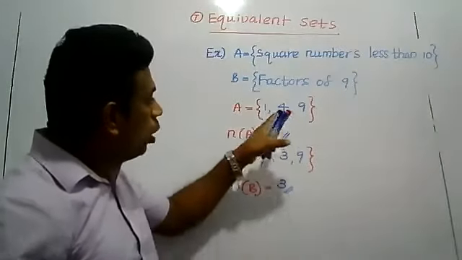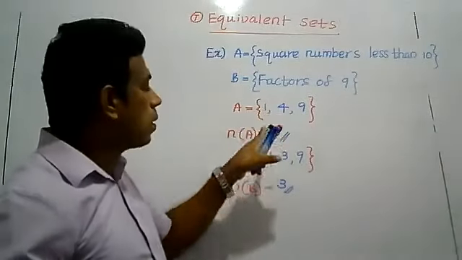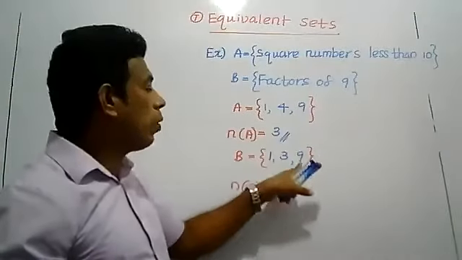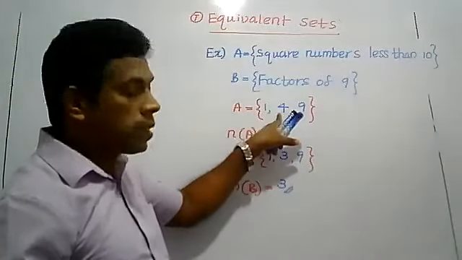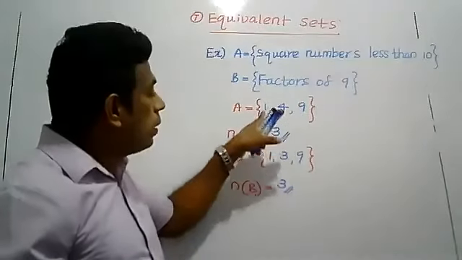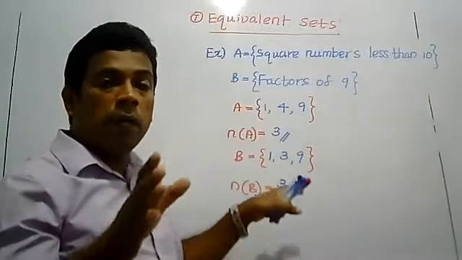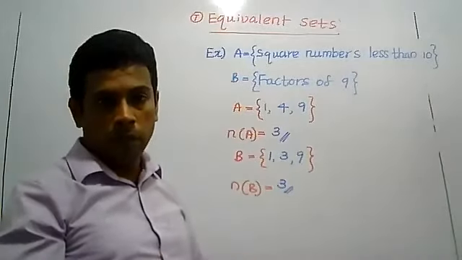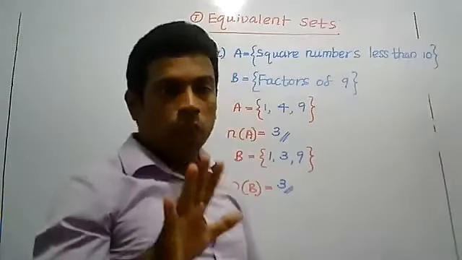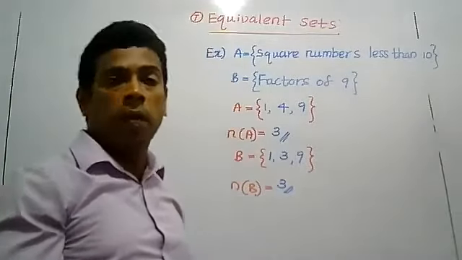Then look here. 1 belongs to set A, and that is also in set B. 9 in set A is also in set B. But 4 in set A is not in set B. So when you consider the elements in sets A and B, they don't have the same elements. Therefore, A and B are not equal sets. Equal sets mean they should have the same elements.